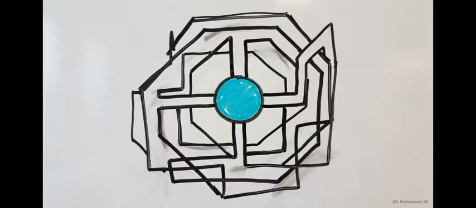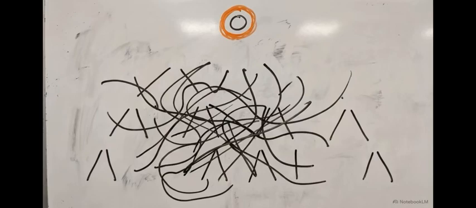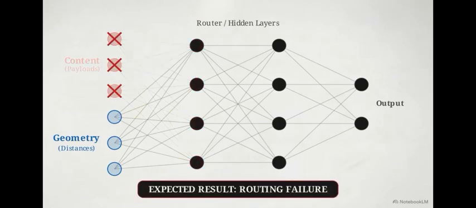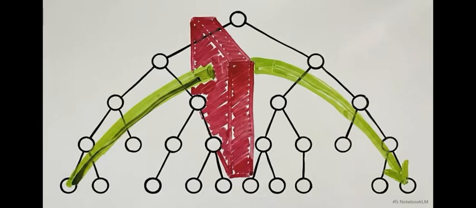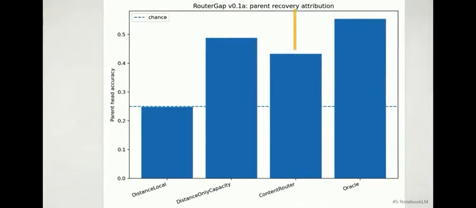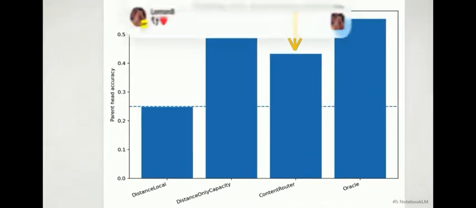This sets up a strict trap. If the original router succeeded because it learned to read content, this blind control network must fail to find the parent node. Attributing a model's success to a specific feature requires proving the model fails when explicitly deprived of that feature. The blind control network does not fail. This chart isolates parent-head accuracy attribution among the routers. The distance-only capacity router recovers the unreachable parent perfectly in every seed. It closes nearly twice the gap of the content router and outright beats it on performance.